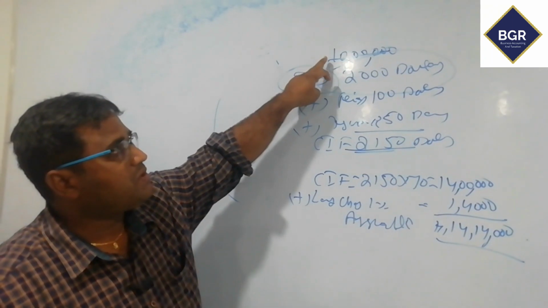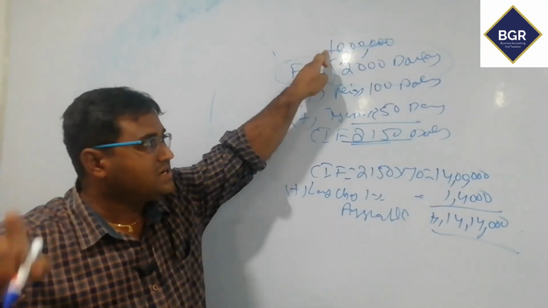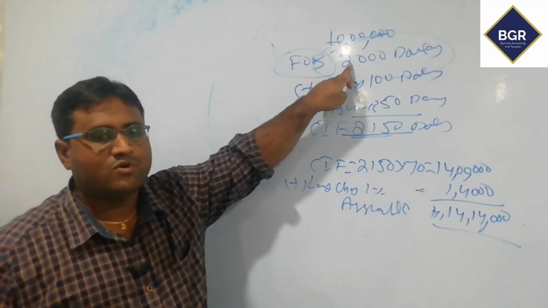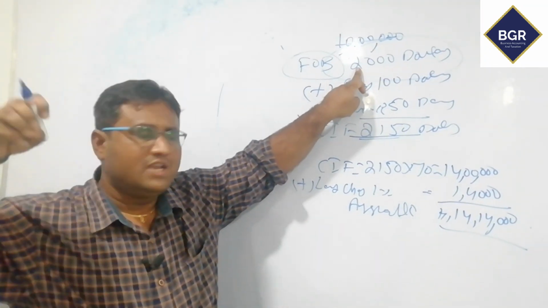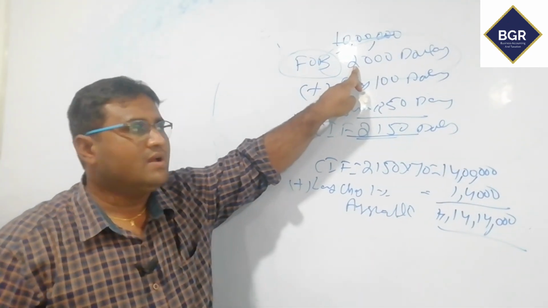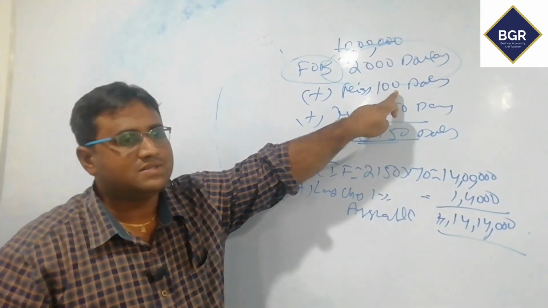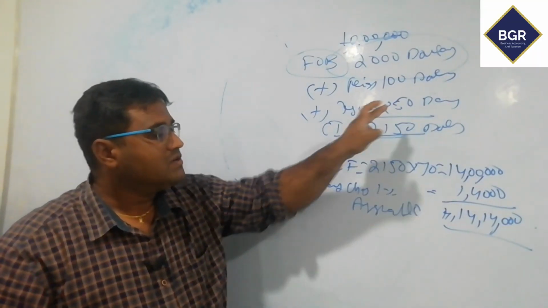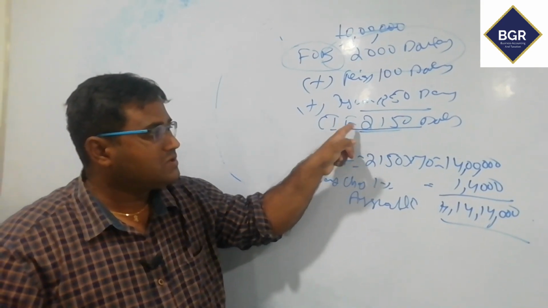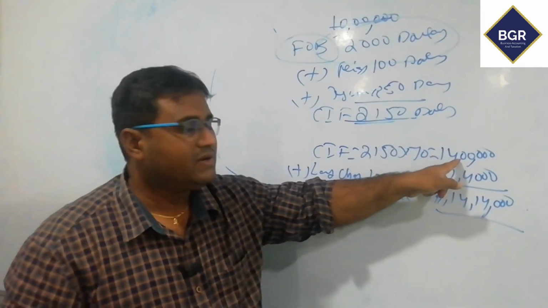You purchased the product for rupees 10 lakhs in USA. The product is purchased at FOB. FOB means free on board. That means simply the seller will come to the port in USA and hand over the goods. From there you have to incur freight. Freight amount is $100. From there you have to incur insurance. Insurance is $50. So what is the CIF value? $2,150. This CIF value you have to convert into Indian rupees.